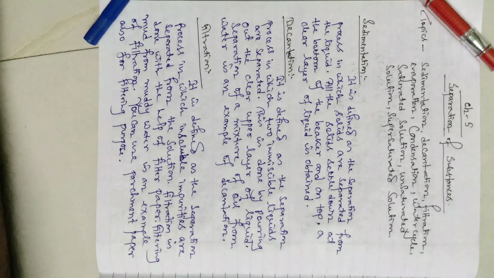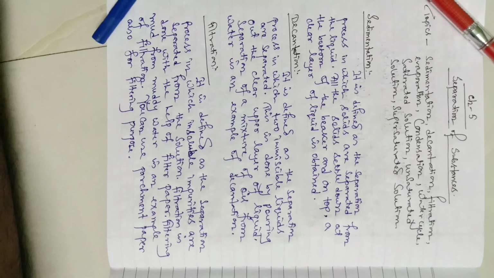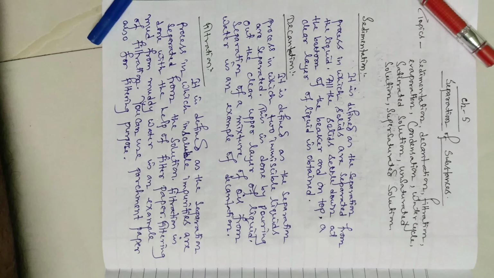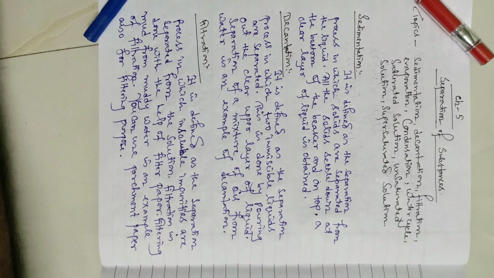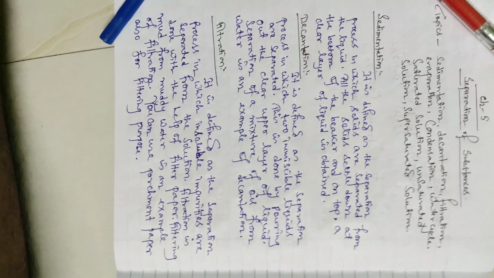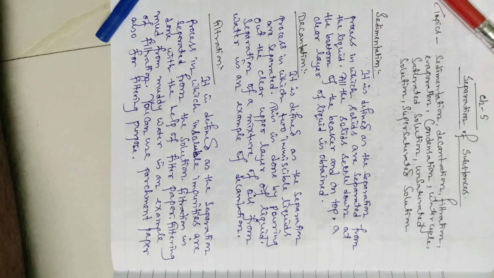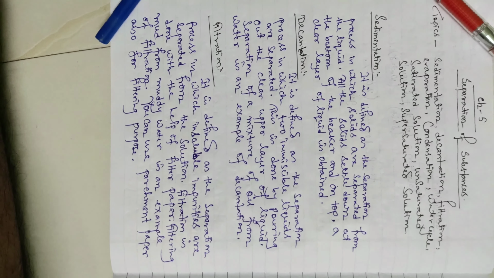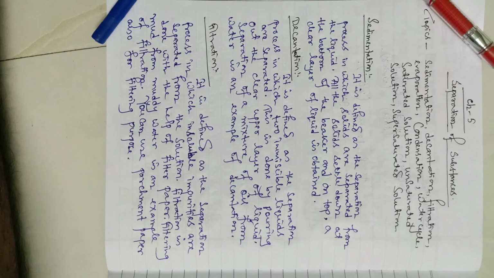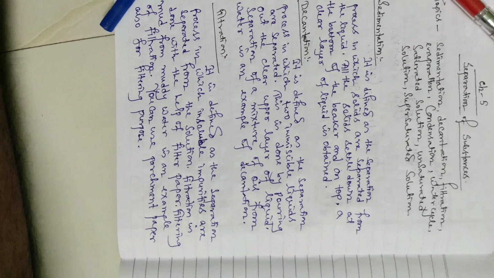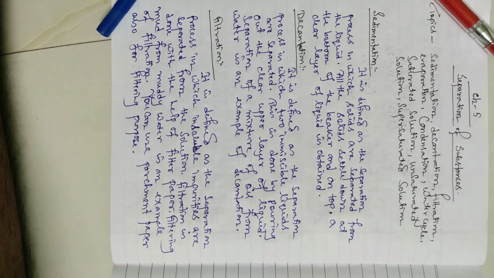For a better filtration process, you can use parchment paper for filtering. The holes in parchment paper are very small, very tiny, smaller than in filter paper. So for a better filtering process, you can use parchment paper. You can search on the net also to learn about parchment paper. The pores in the parchment paper are smaller than in the filter paper. So this is the filtration process.